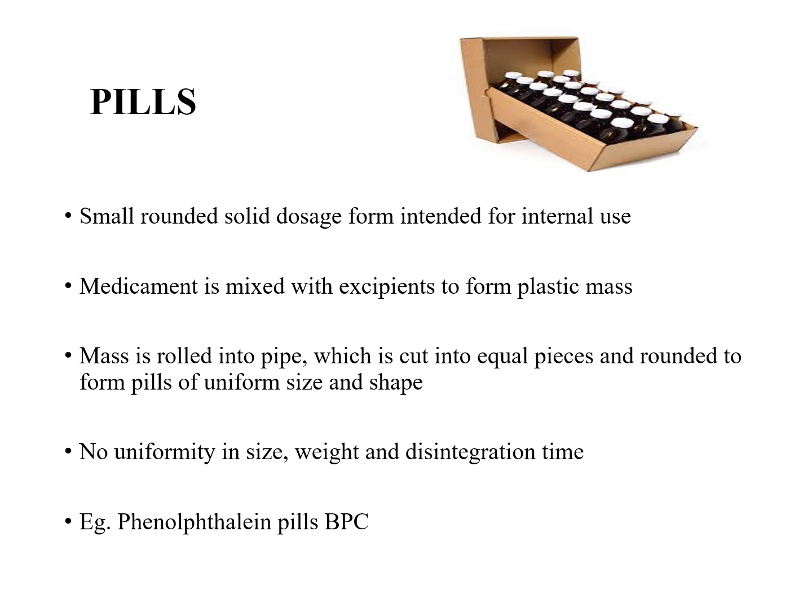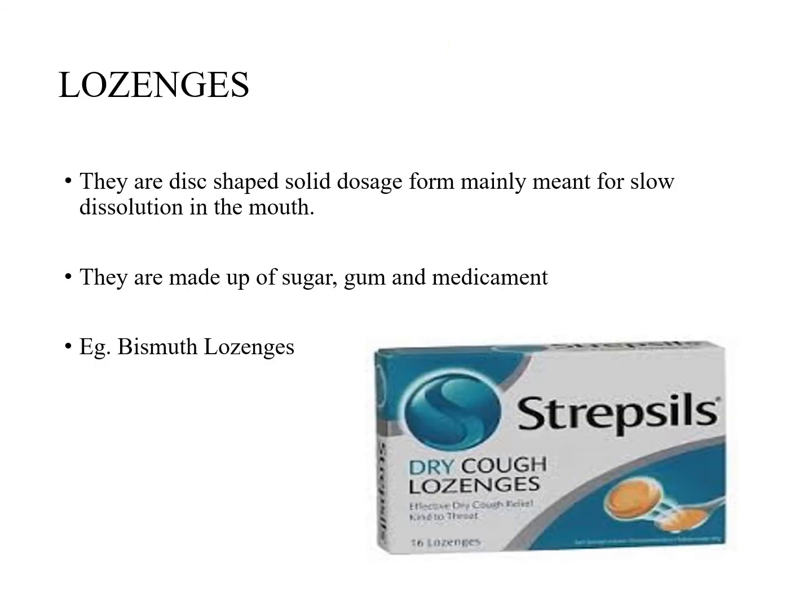Pills, these are small rounded solid dosage form intended for internal use. Medicament is mixed with the excipient to form the plastic mass. This mass is then rolled into pipe which is then cut into equal pieces and rounded to form the pills. For example, phenolphthalein pills, BPC. Lozenges, these are disc-shaped solid dosage form mainly meant for slow dissolution in the mouth. They are made up of sugar, gum and medicament. For example, bismuth lozenge.